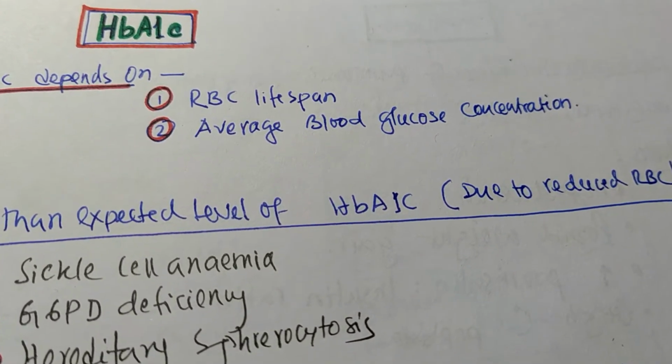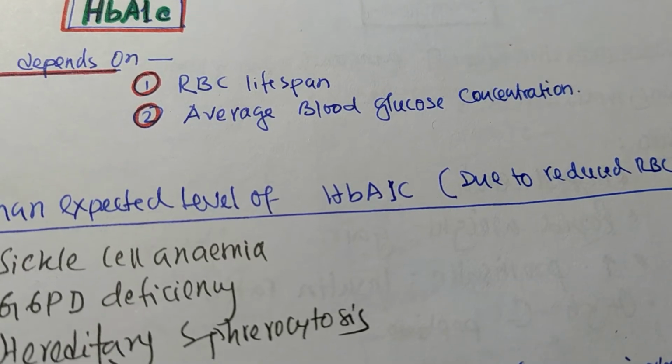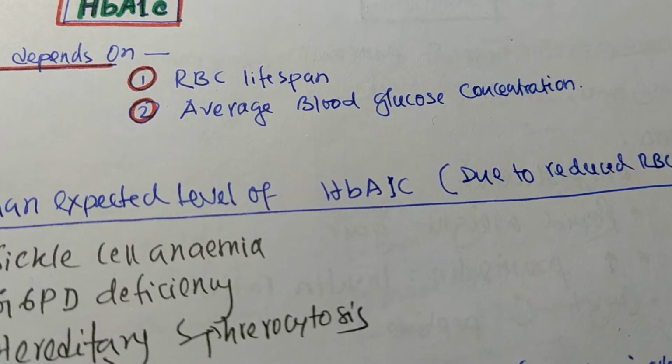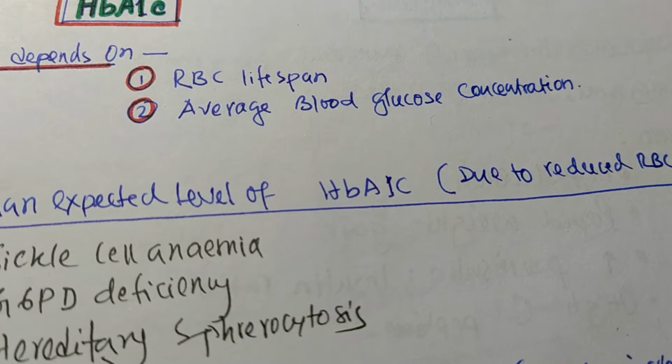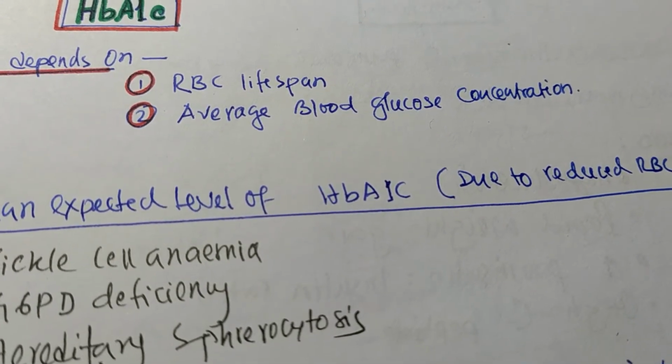Hello. Hemoglobin A1C, that is glycated hemoglobin A concentration. It is the measurement of average blood glucose concentration of the diabetic patient over the preceding 3 to 4 months.